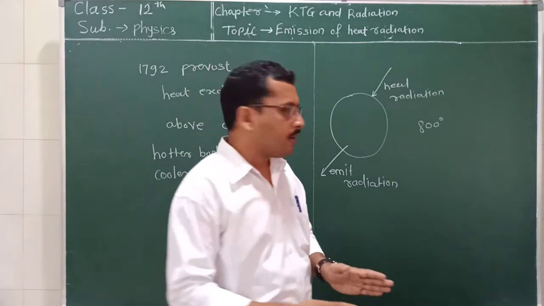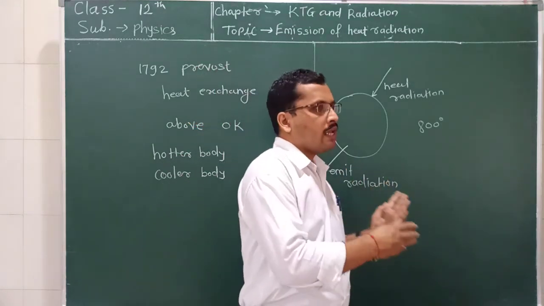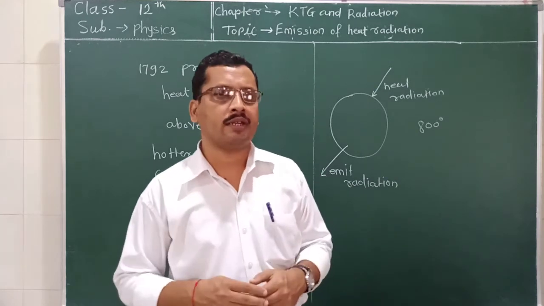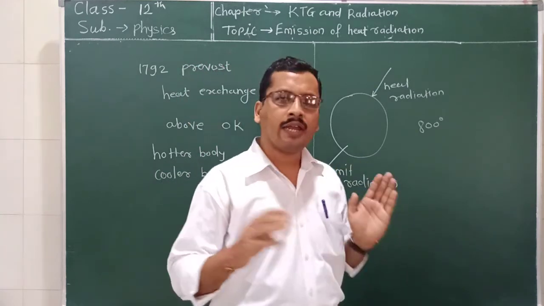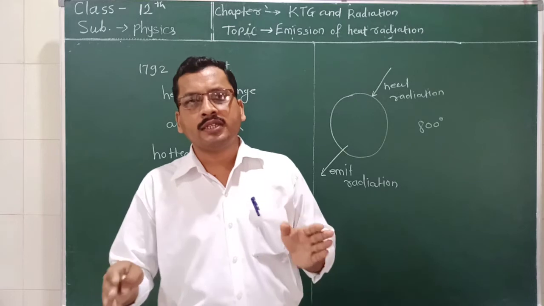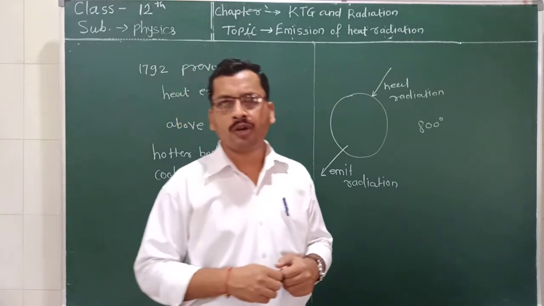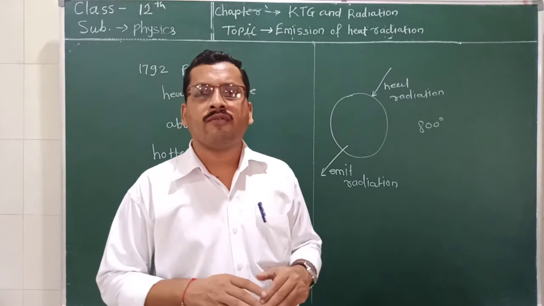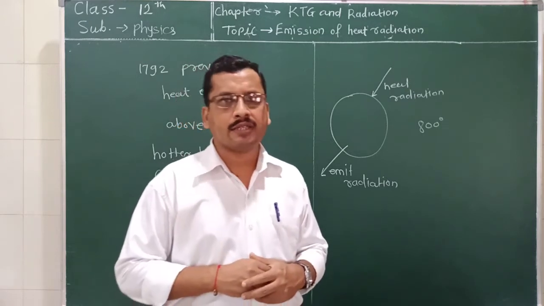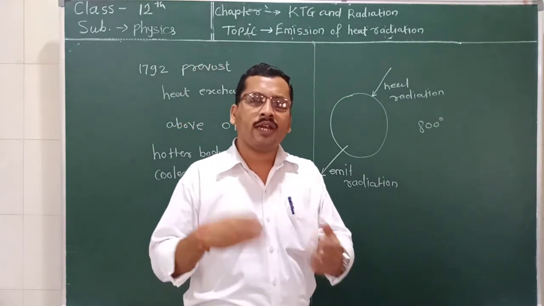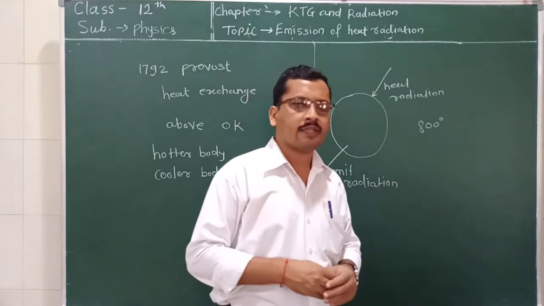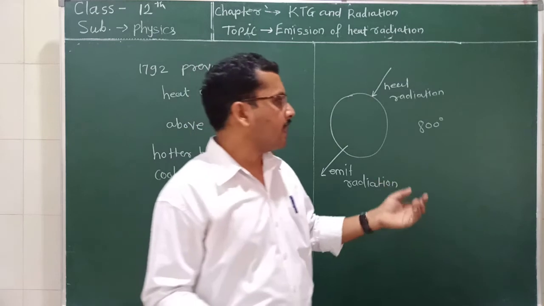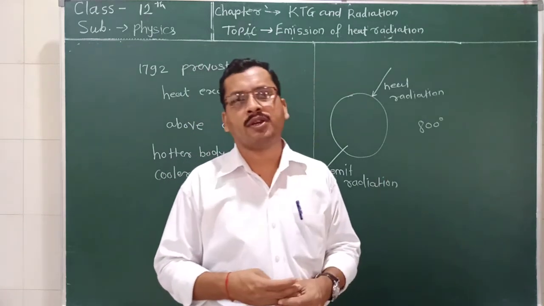If the temperature of the body increases, the body emits heat radiation, but now this heat radiation lies in the shorter wavelength, and this shorter wavelength color we can see with our eyes. So when the body is heated above 800 degrees Celsius, going towards 3000 degrees Celsius, we can see the heat radiations emitted by it.